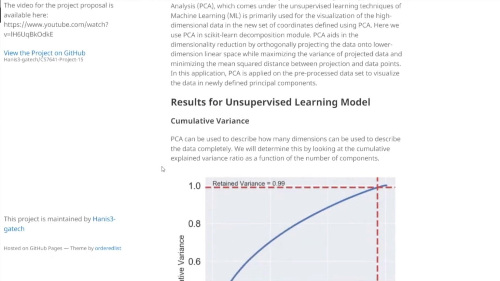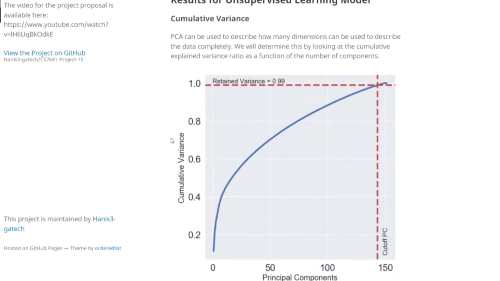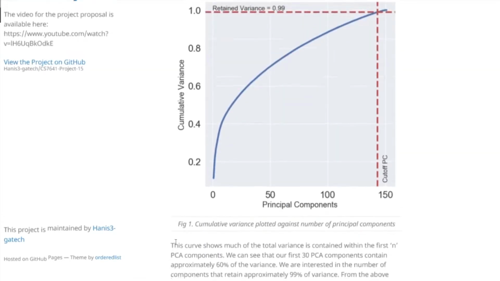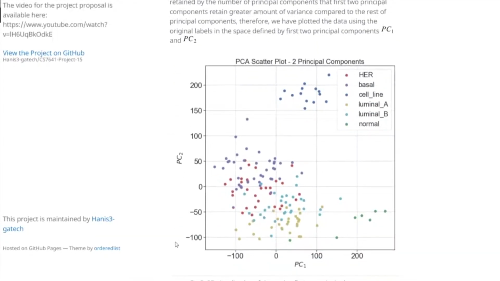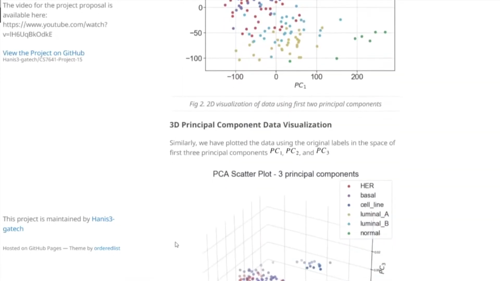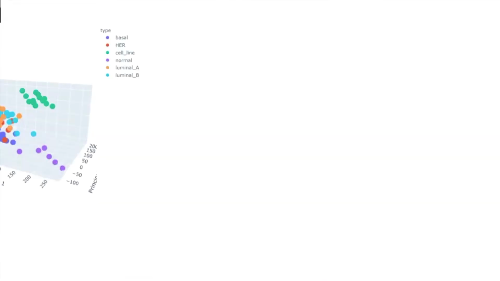The application of PCA on the discussed dataset with the retention of 99% variance resulted in an intrinsic dimension of 143, which represents that we need 143 features to reconstruct our data with 99% variance, as shown in the plot between cumulative variance and components. Here is the visualization of the transformed dataset with 2 or 3 principal components through 2D and 3D scatter plots respectively. It can be seen that even 2 or 3 components are able to capture enough variance and data can be meaningfully visualized.